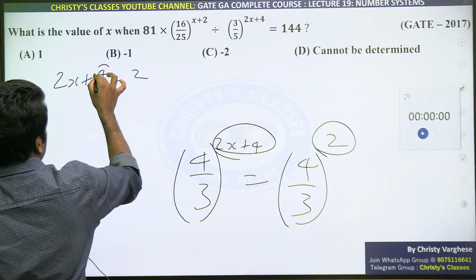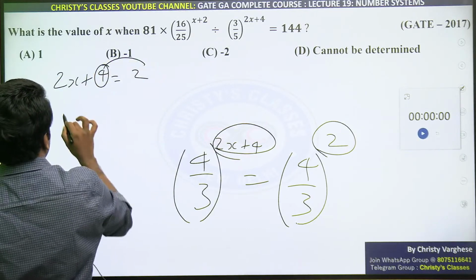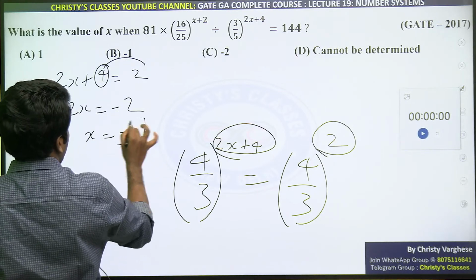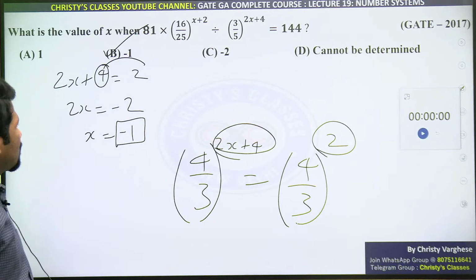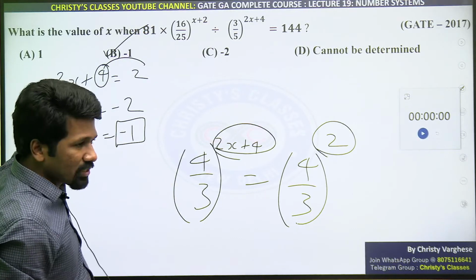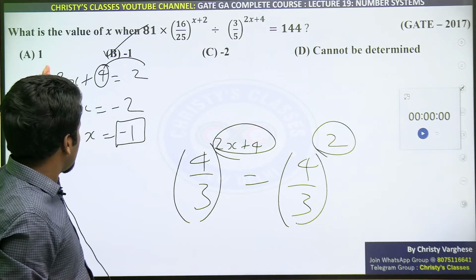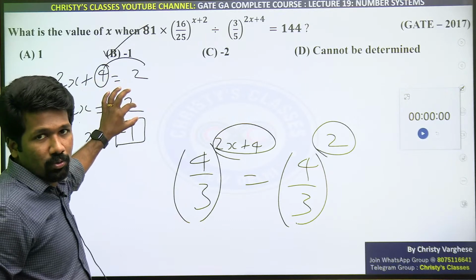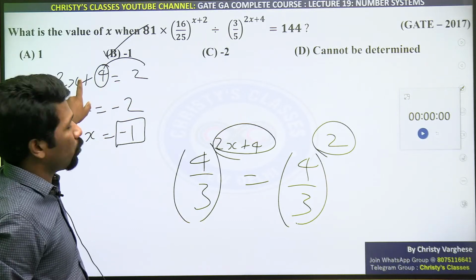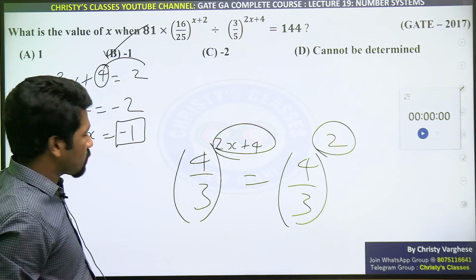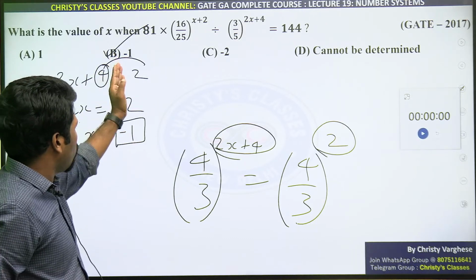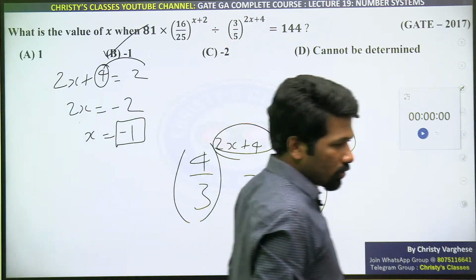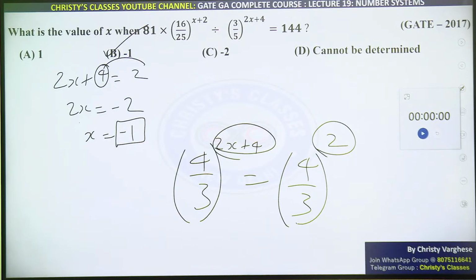Yeah, sorry. This part I made a mistake. 2x equal to minus 2. So x equal to not 1, it is minus 1. Option B will be the correct answer. Everything was correct, only that second last step there was a mistake. Correct it. 4 taken to the other side, it will not be plus 2, it will be minus 2, because it was 2x plus 4, not 2x minus 4. So 2x plus 4, 4 taken to the other side, 2 minus 4, minus 2. 2x equal to minus 2, x equal to minus 1. Is that clear? X equal to minus 1, how?